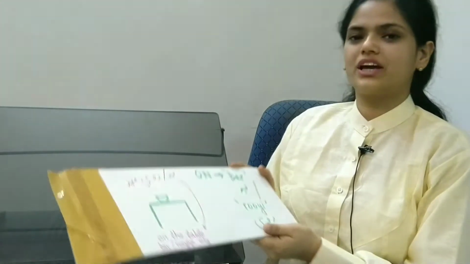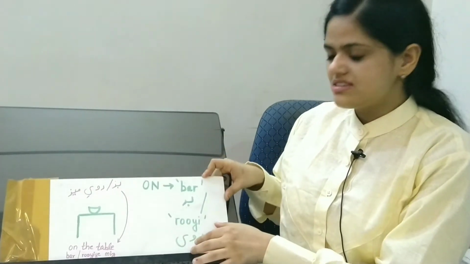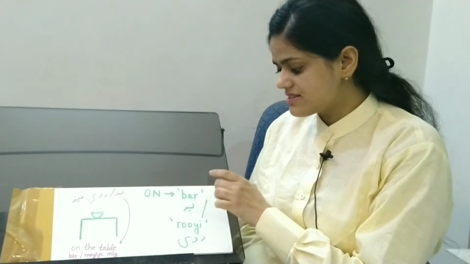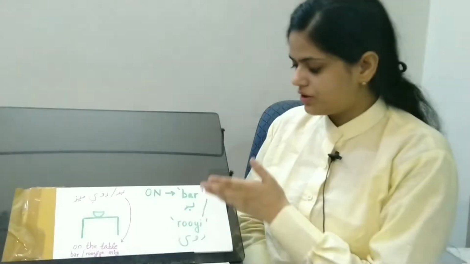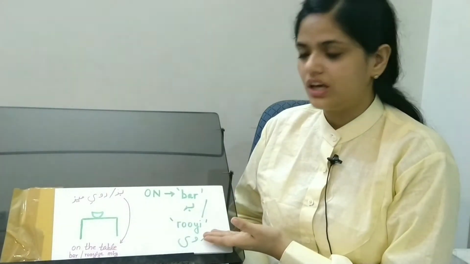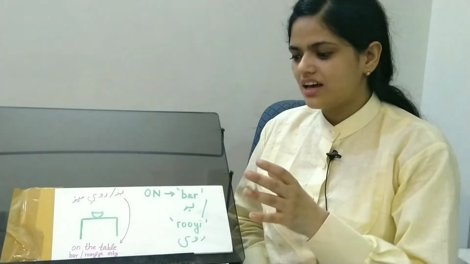There's one more term that we can use for on, and this is a very important one. This is bar or rui. You can use either bar or rui. It denotes anything that is kept on top of something. For example, on my head or on the table or on the chair. I've drawn a table here and placed this object. Where something is kept on top of anything, bar is used.